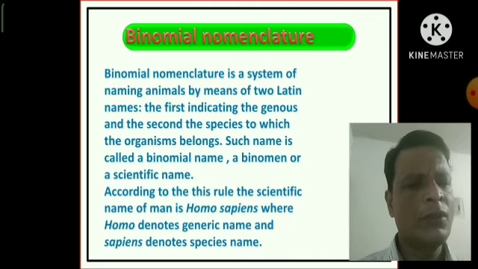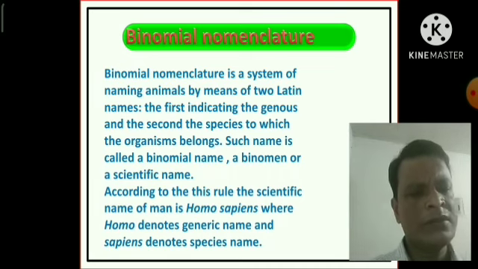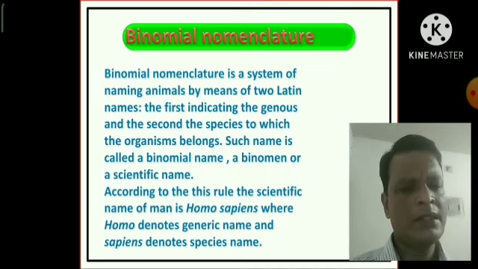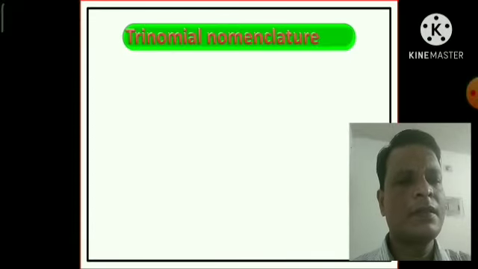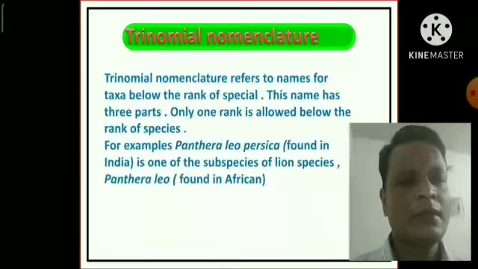According to this rule, the scientific name of man is Homo sapiens, where Homo denotes the generic name and sapiens denotes the species name.